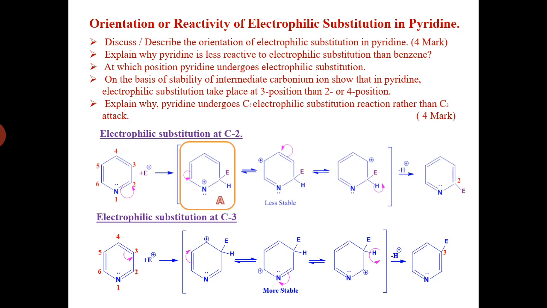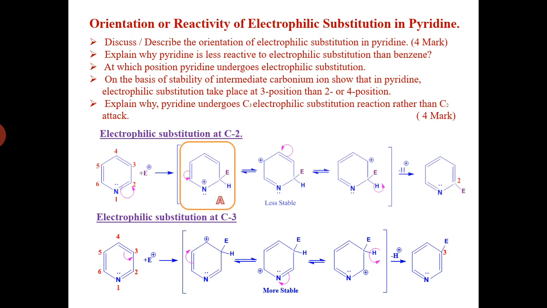Describe the orientation of electrophilic substitution in pyridine for 4 marks. Explain why pyridine is less reactive to electrophilic substitution than benzene for 4 marks. At which position does pyridine undergo electrophilic substitution, for 4 marks.